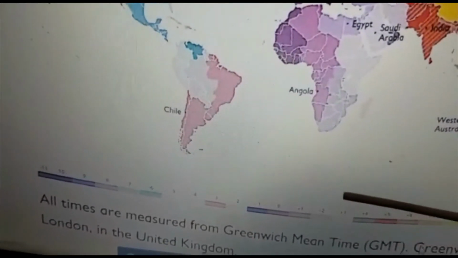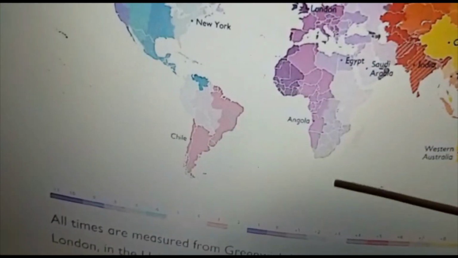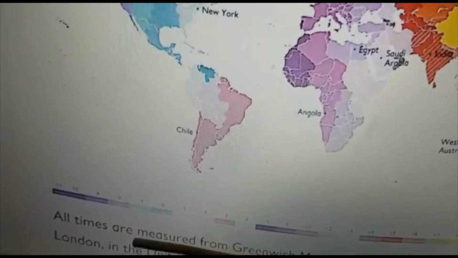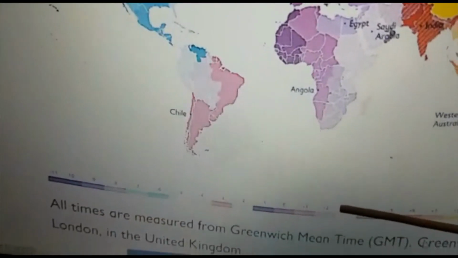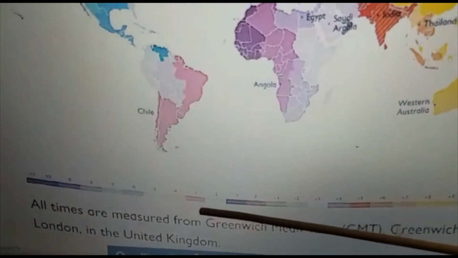This one, is it? It is +3, is it? Saudi Arabia is here. You put a scale from here and see, it is +3. So -5 and +3. So we need to find the difference. Anyway, towards right, it is ahead.